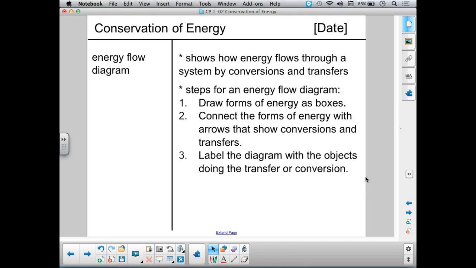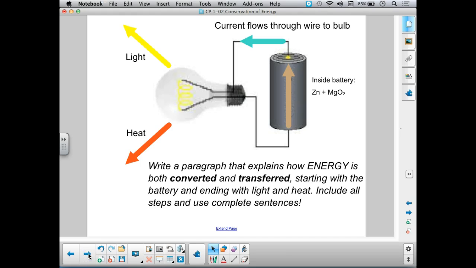So steps for an energy flow diagram. First of all, draw the forms of energy that you know exist as boxes. Just put them as boxes on your diagram. We're going to connect those boxes that show the conversions and transfers. So we do that with arrows that we draw between the boxes. And then we can label the diagram with the objects that are doing the transfer or conversion. Now this probably doesn't make a lot of sense right now because it seems very abstract. I think it's going to be a little bit easier if we show this through an example, which we will do next. Here's an example.